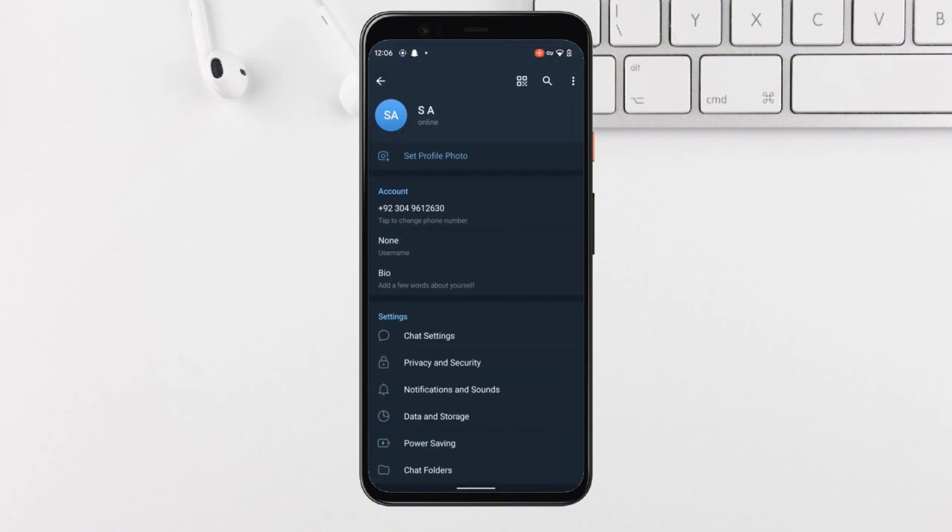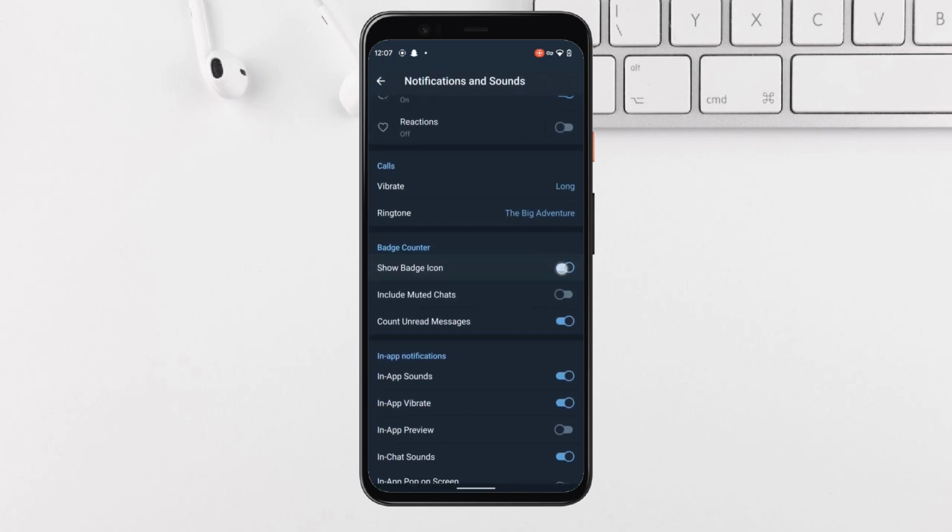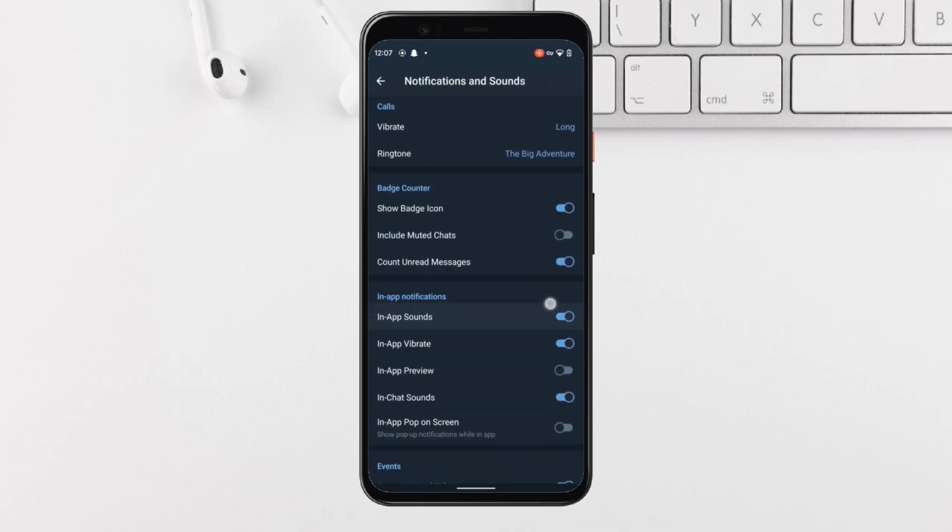You can see there are many options. Click on notification and sounds. Then scroll down. You can see there are many options. Click on in chat sounds option. Finally guys, in this way you can easily disable chat sounds on Telegram.